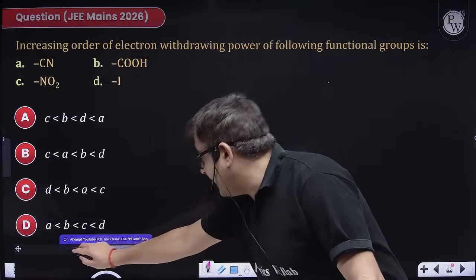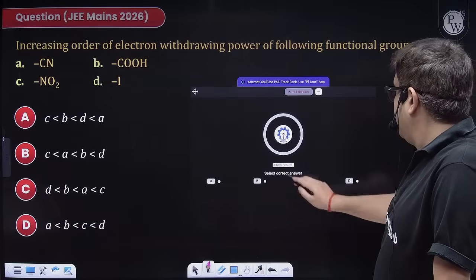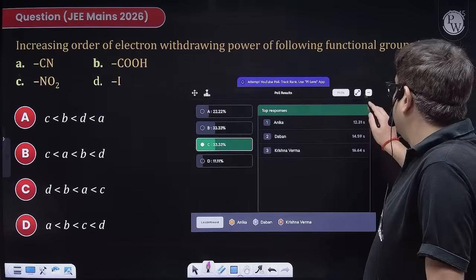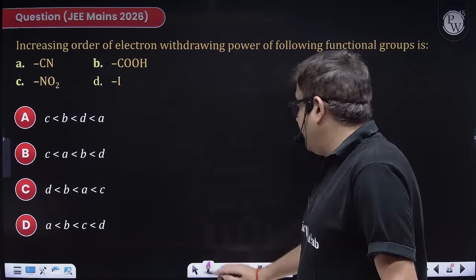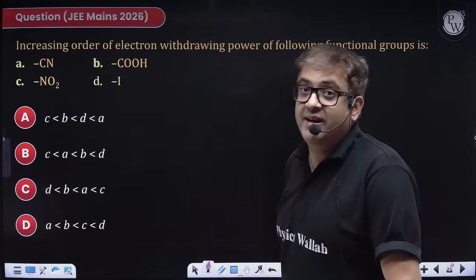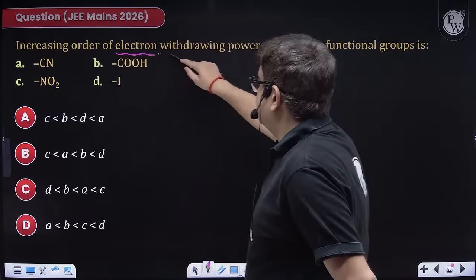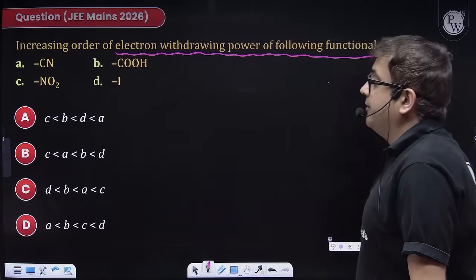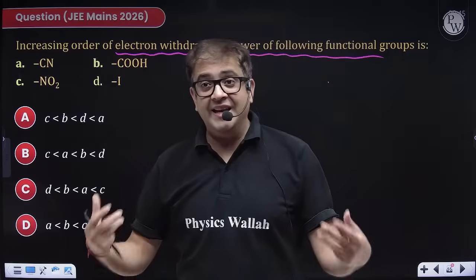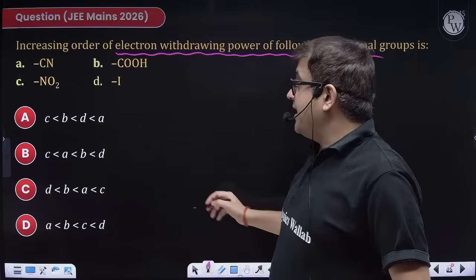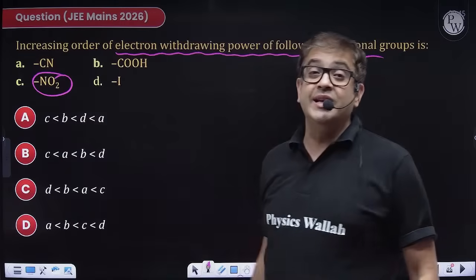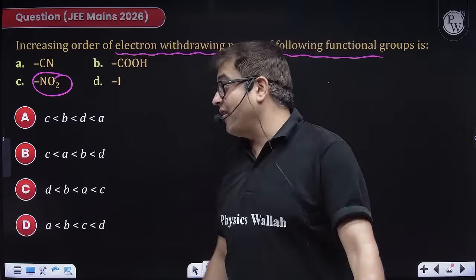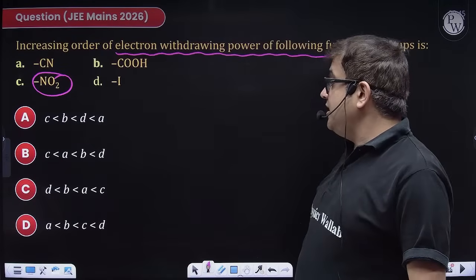Yes, the poll has ended. A very conceptually sound question, beta. Please make note of it. Electron withdrawing power, so this is talking of minus I effect. Strongest minus I effect is of NO2. It is highly electron withdrawing. So C is strongest.